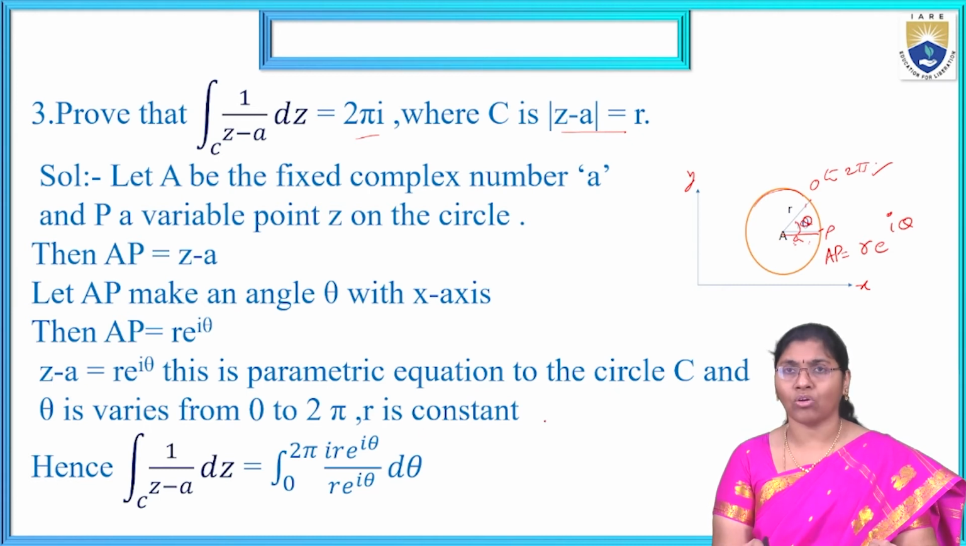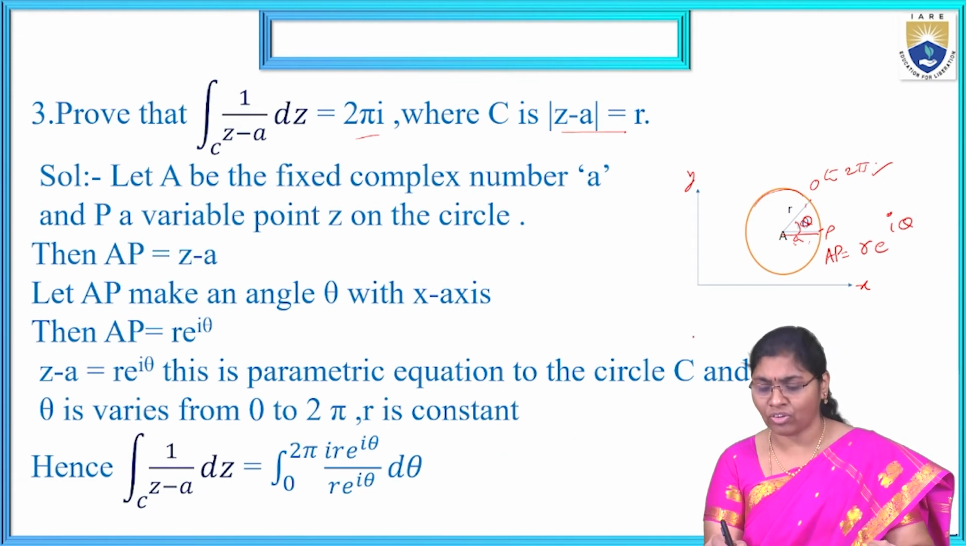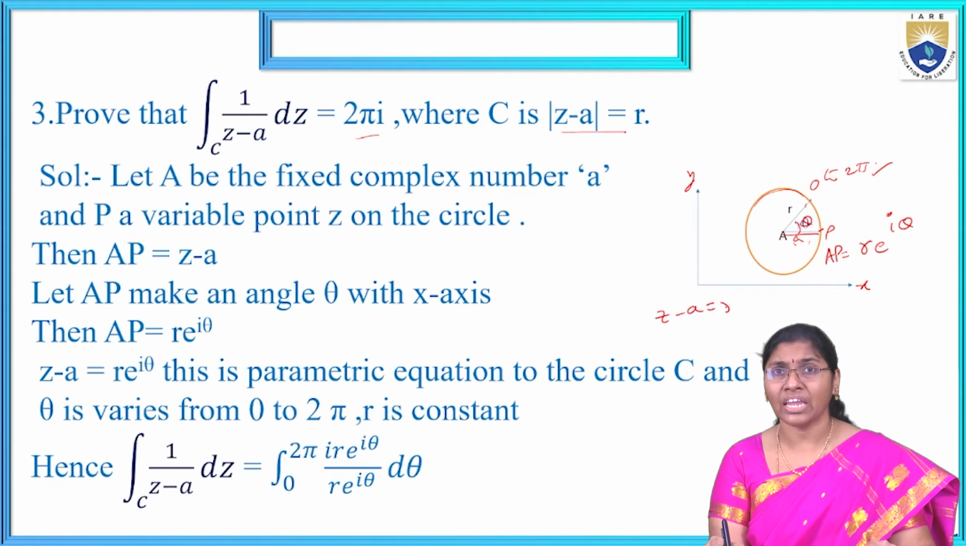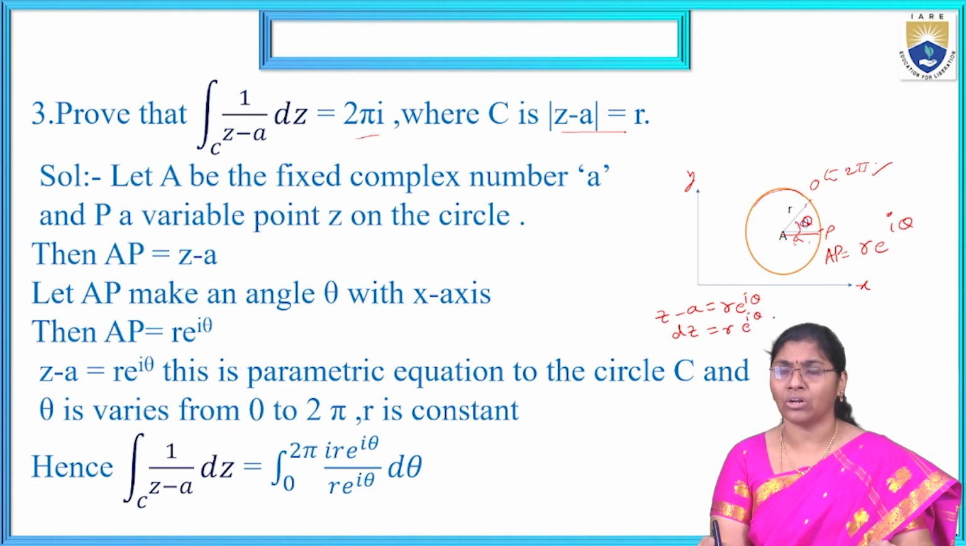Now R is treated as a constant. Why? Because in the limits, dz is converted into d theta. Since z minus a equals R into e power i theta, dz is R into e power i theta into i into d theta, as a is a constant and its derivative is 0.